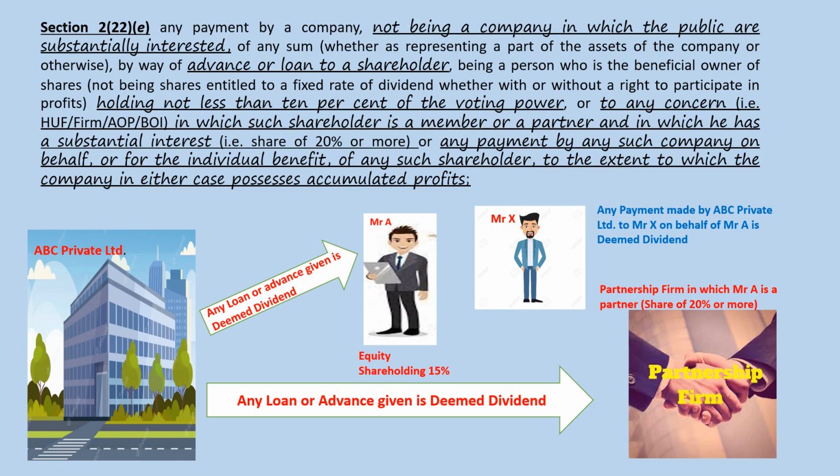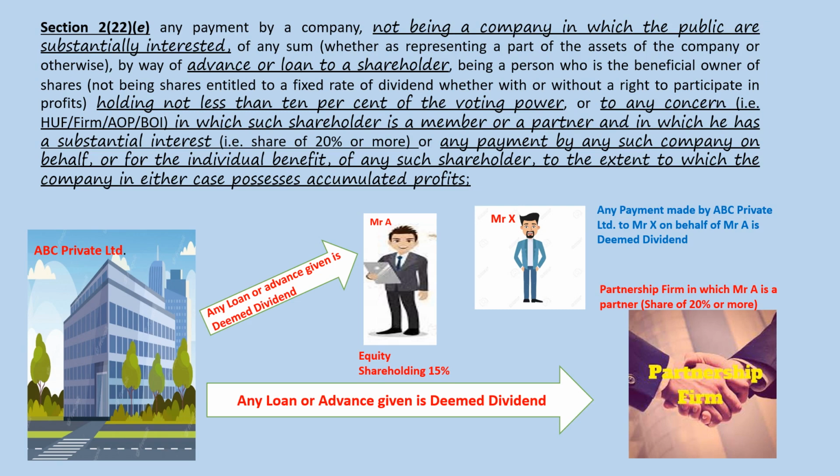So they are saying any advance or loan given by a private limited company to an equity shareholder holding not less than 10% of the voting power. We have in our example taken Mr. A and have said that he is holding 15% shares, which is more than 10% of the voting power.